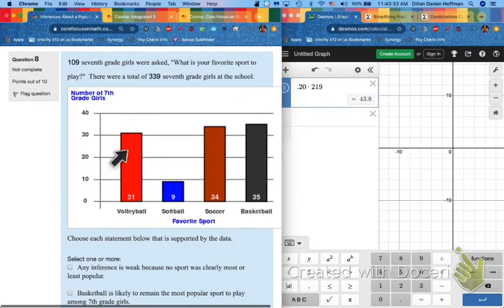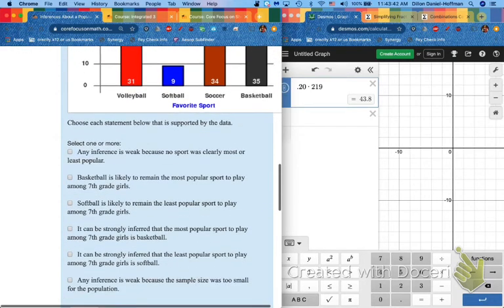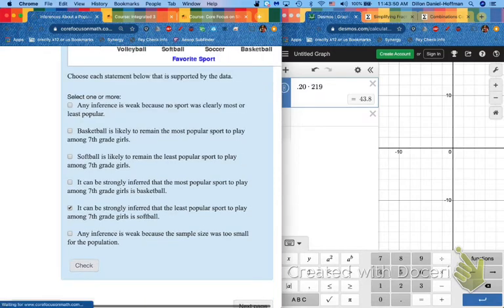All right, number 8 is like the opposite. We have 3 that tie for the most, but softball is in this problem the least. So we can strongly infer that the least popular sport to play is softball. We can't infer about the most popular, and again, we can't predict the future of what's going to remain popular. Not based on this data.